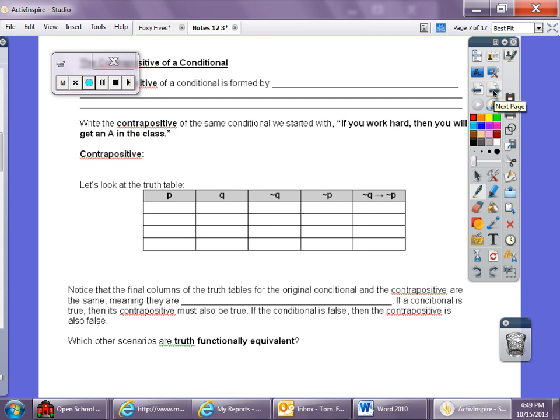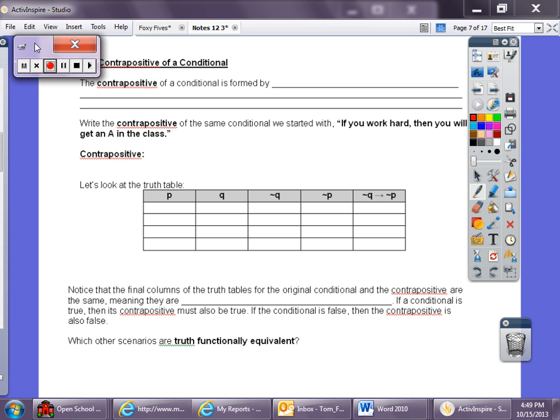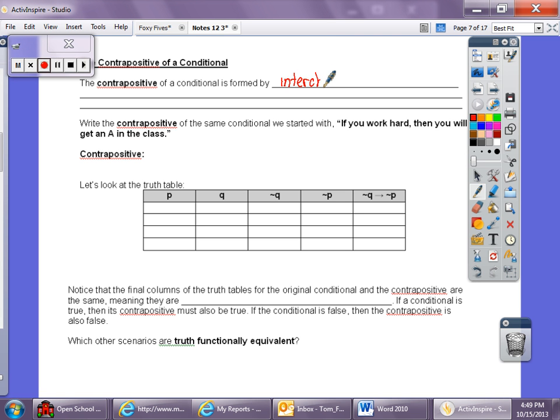Now we have the contrapositive. So the contrapositive of a conditional, we form this by interchanging the hypothesis and conclusion of the conditional, and then negating each part.